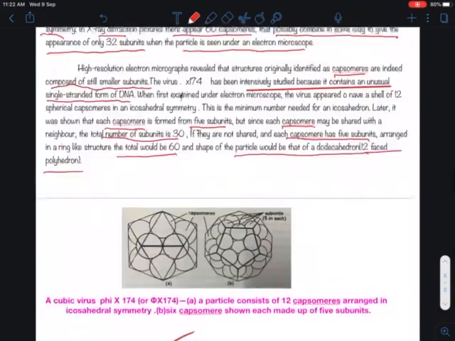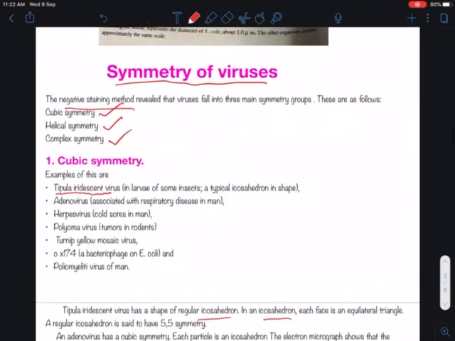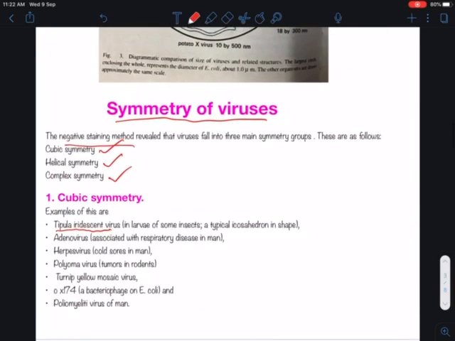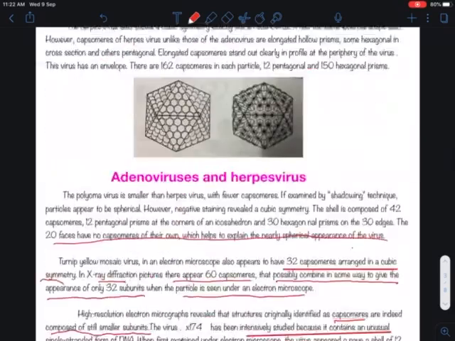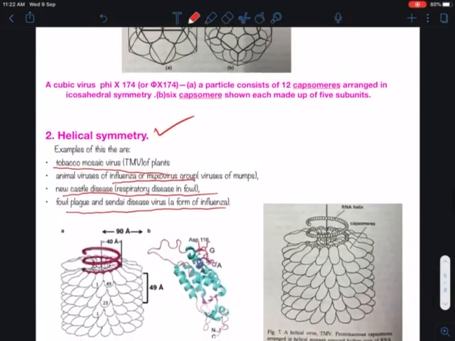Now next we will start with the third symmetry, that is complex symmetry. I will include it in my next lecture. Thanks.